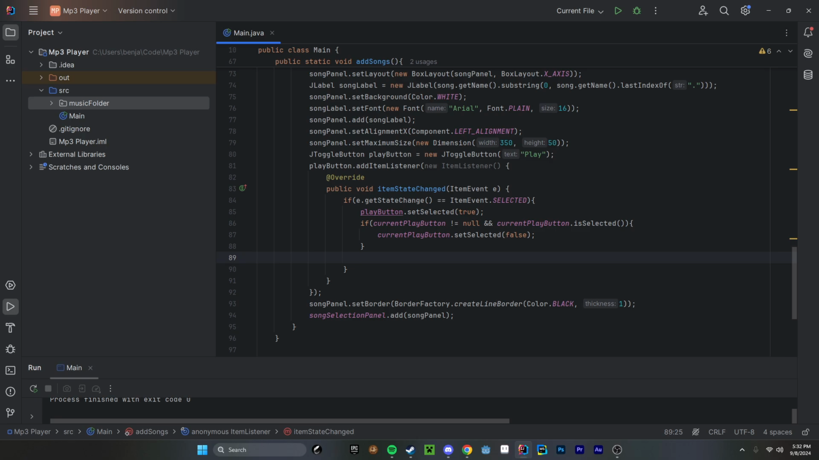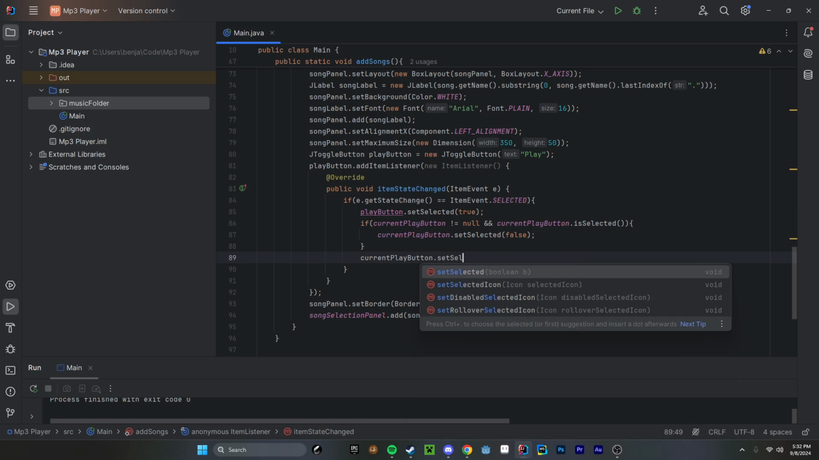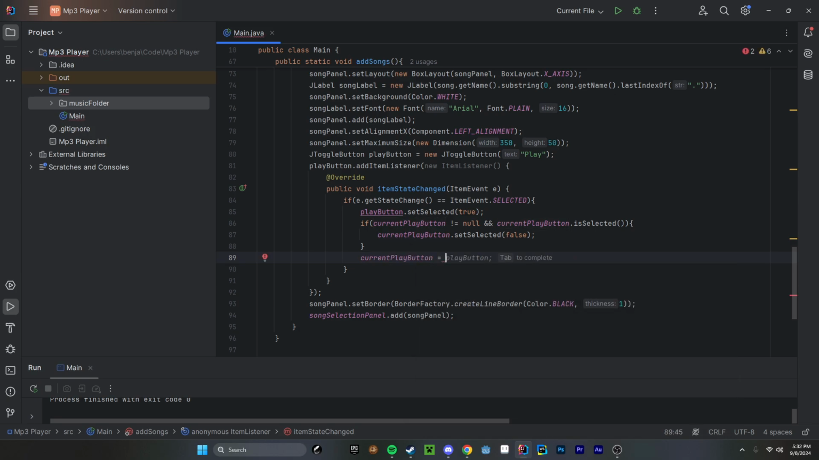And now we're going to set the current play button to our play button that is now selected, because it's our currently selected play button. So currentPlayButton equals playButton. There we go.